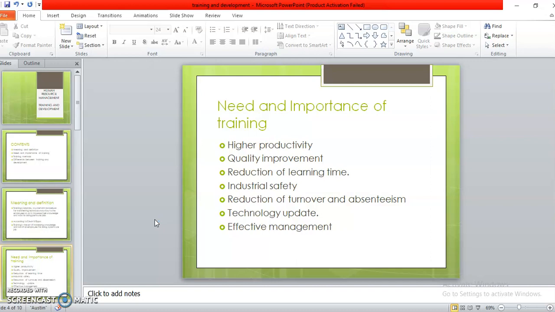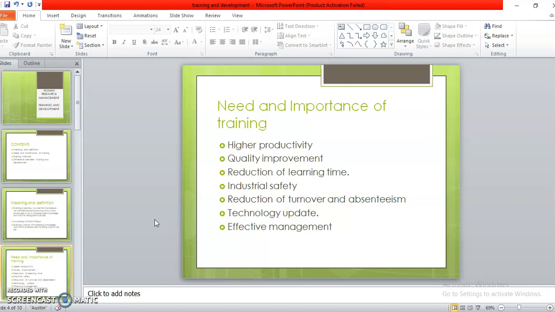Now the first one is higher productivity. If I have a trained employee in my organization, it is necessary that my productivity increases and the cost of production is reduced. It is essential to increase productivity and reduce the cost of production for meeting competition in the market. So how do I reduce the cost of production? By reducing the wastage, so that if I train the employees, they would be able to work efficiently and produce more units in less time.